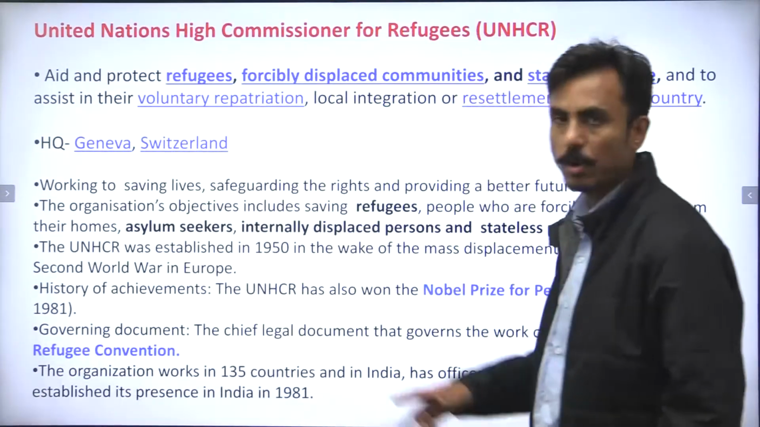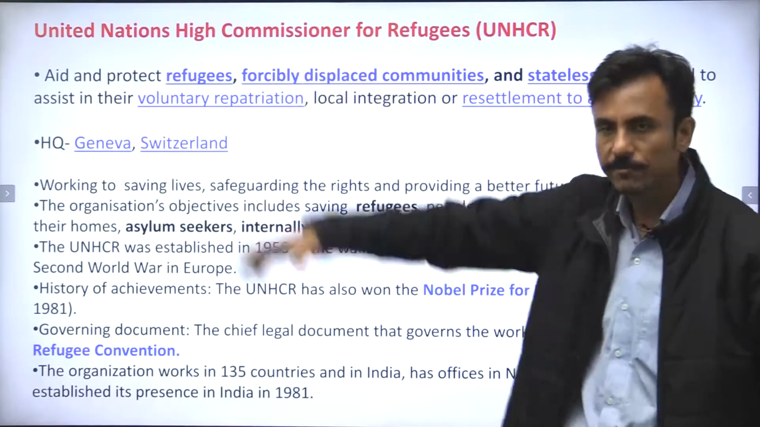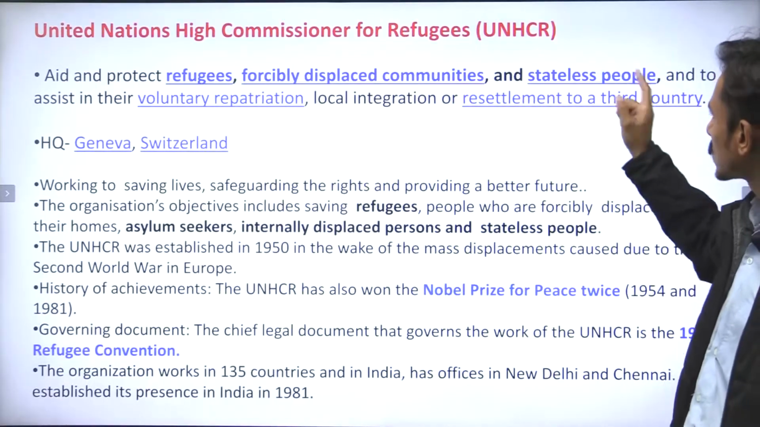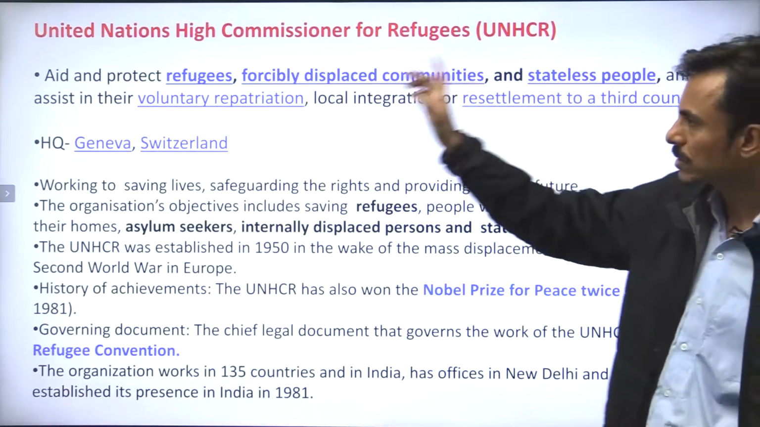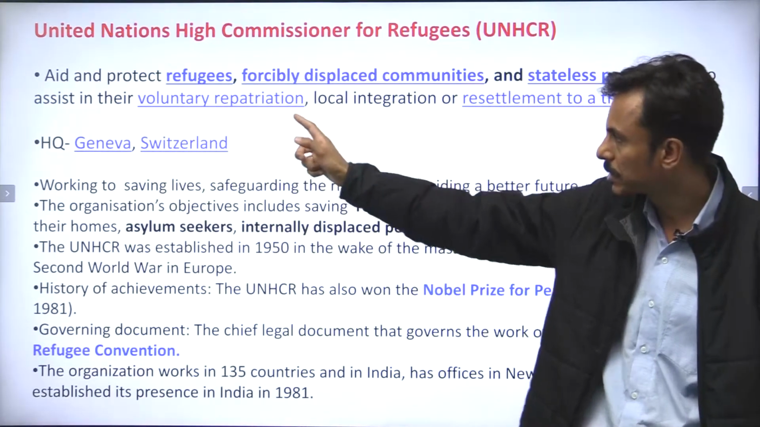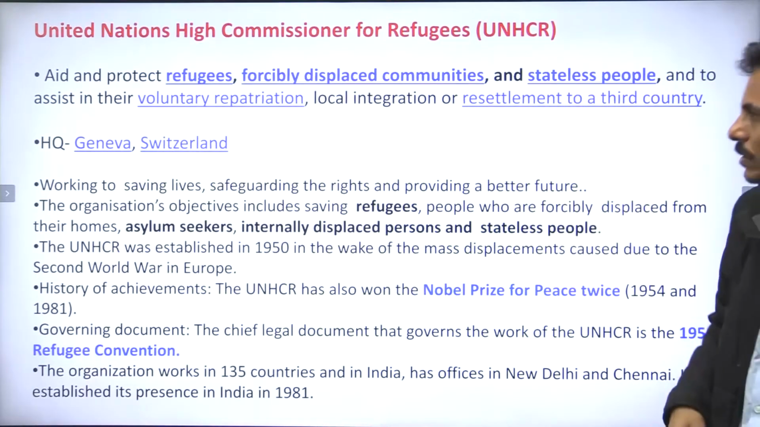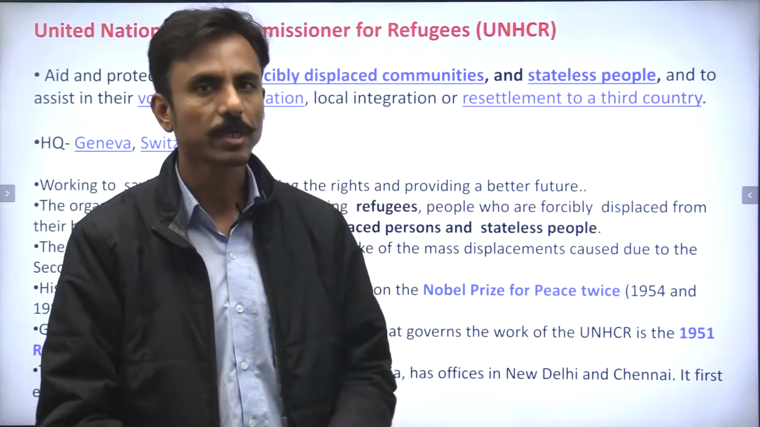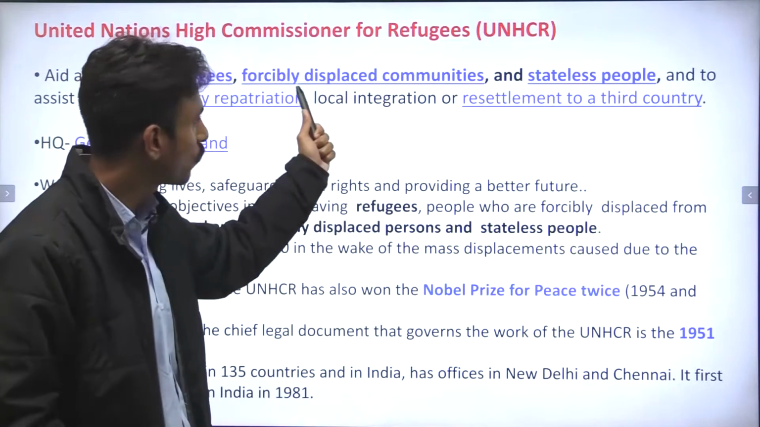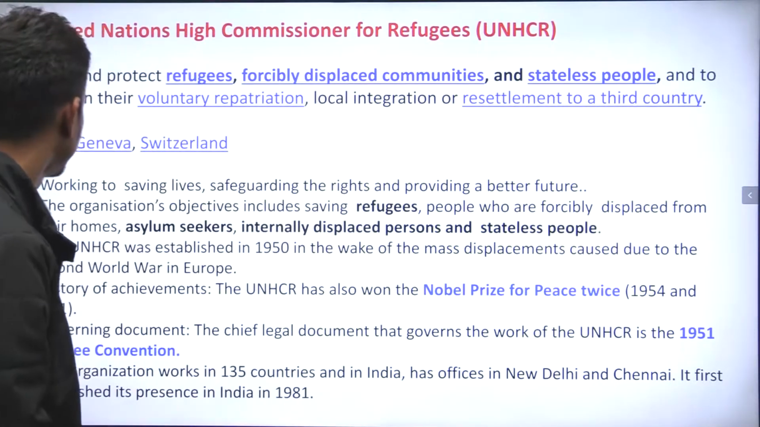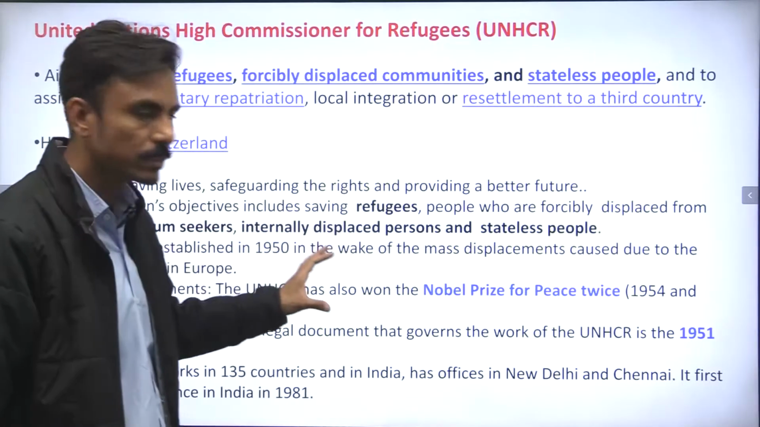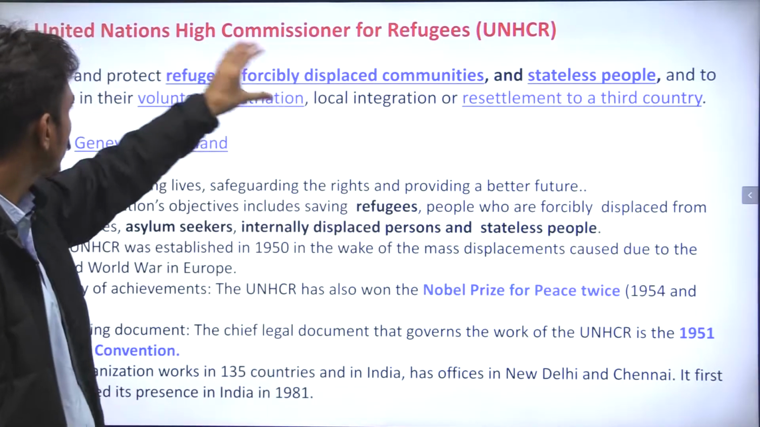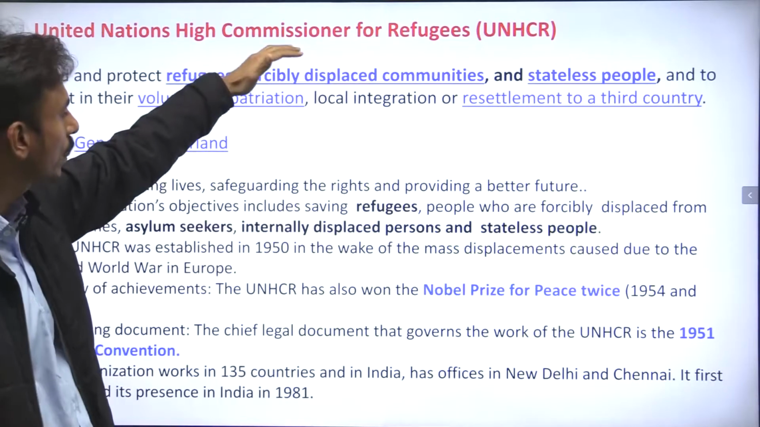A bit of information about UNHCR. It aids and protects refugees, forcibly displaced communities and stateless people, right? And it assists in their voluntary repatriation, local integration or resettlement to a third country, right? So in this sense, it provides assistance, aid and protection to the refugees, and also to the forcibly displaced communities, right? Those who are asylum seekers, internally displaced persons or stateless people, their protection is given by UNHCR.